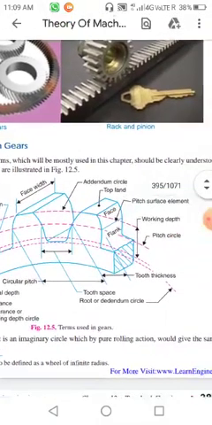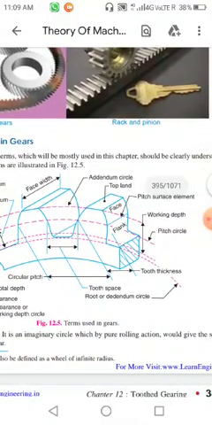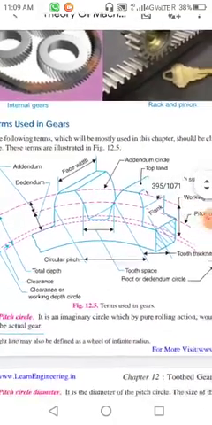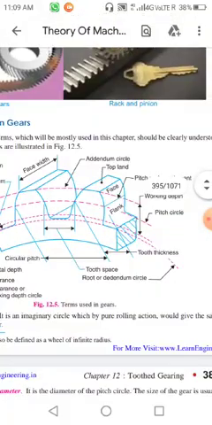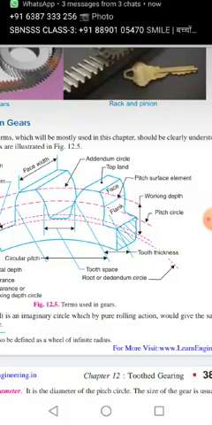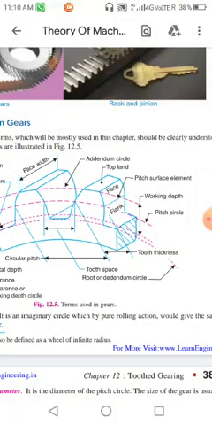Now, there are some different terms, that is face and flank. The above part of the teeth is called face and the lower part is called flank. There is also working depth. Working depth is the radial distance between the addendum circle and the clearance circle.